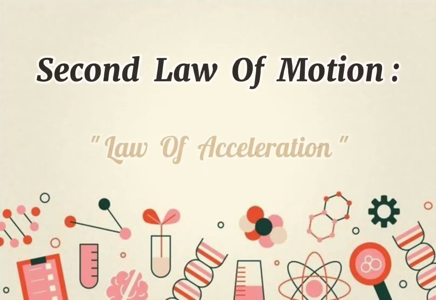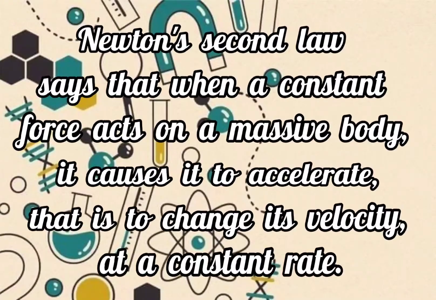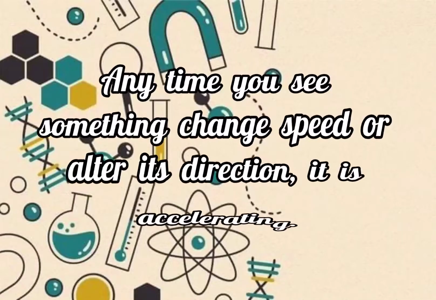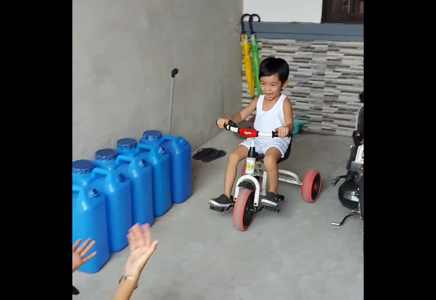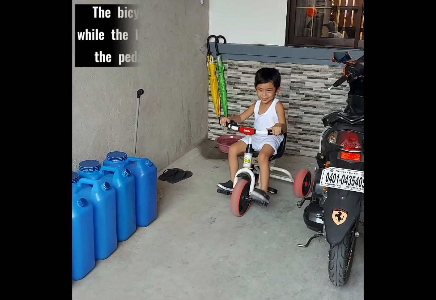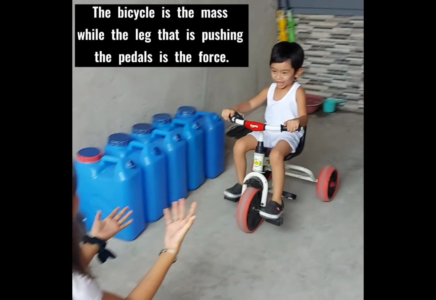The second law of motion is the law of acceleration. Newton's second law says that, when a constant force acts on a massive body, it causes it to accelerate. That is, to change its velocity at a constant rate. Anytime you see something change speed or alter its direction, it is accelerating. The bicycle is the mass, while the leg that is pushing the pedals is the force.